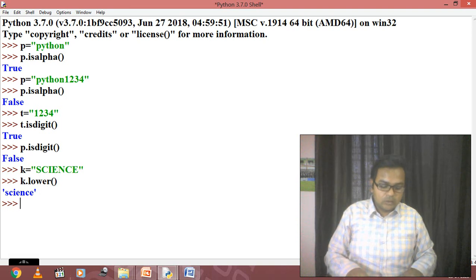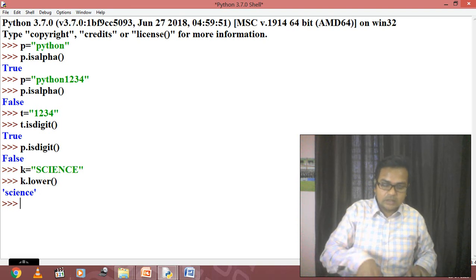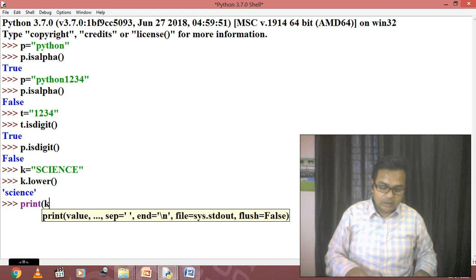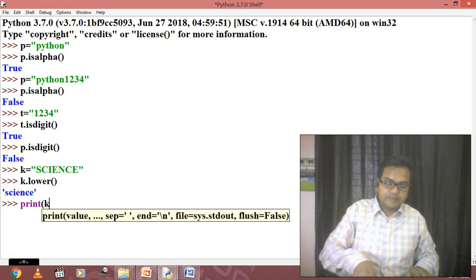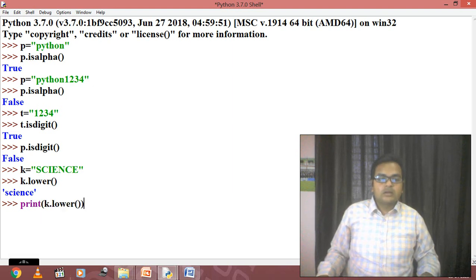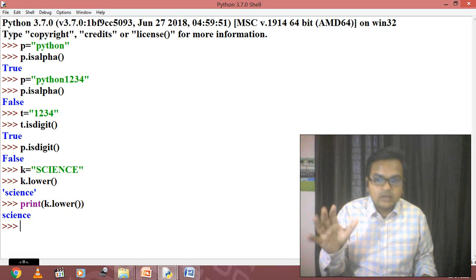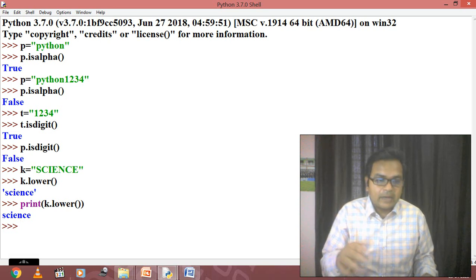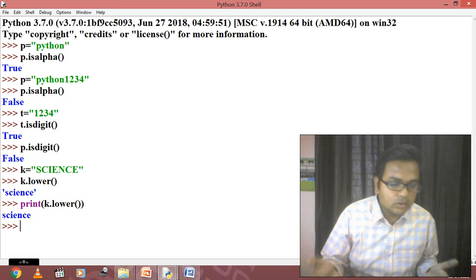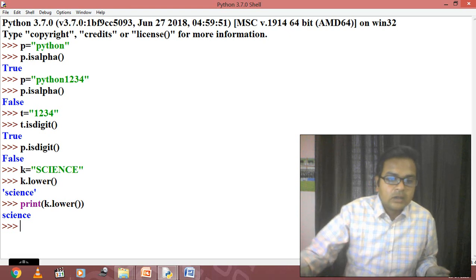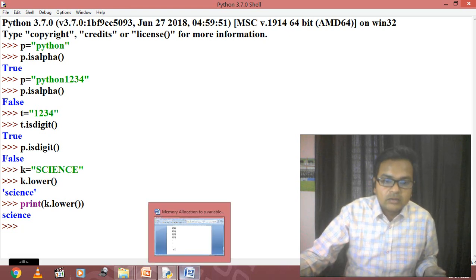And if you use the program, I am using the shell only, that's why it is coming this way. So you will print it like this: print k.lower. Now just check it out, what is the answer on the screen? Science is coming in the lowercase form. But if we have a lowercase string, that will never have any change, because all are already lower. So how can it convert into uppercase? Clear? So that actually is the way.